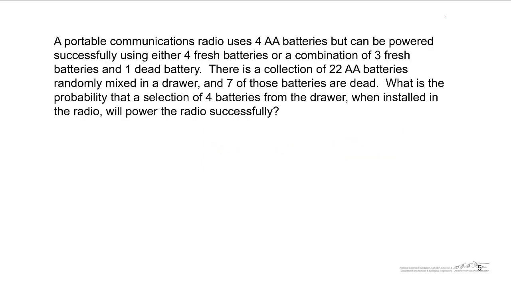So let's apply the hypergeometric distribution to this example that we looked at earlier. Here we're saying that we have a total of 22 batteries to choose from. We have 15, that's going to be our subset of interest. Those are fresh batteries. We take a sample size. We're saying our sample is the 4 batteries that go into the radio. That's size little n equals 4.